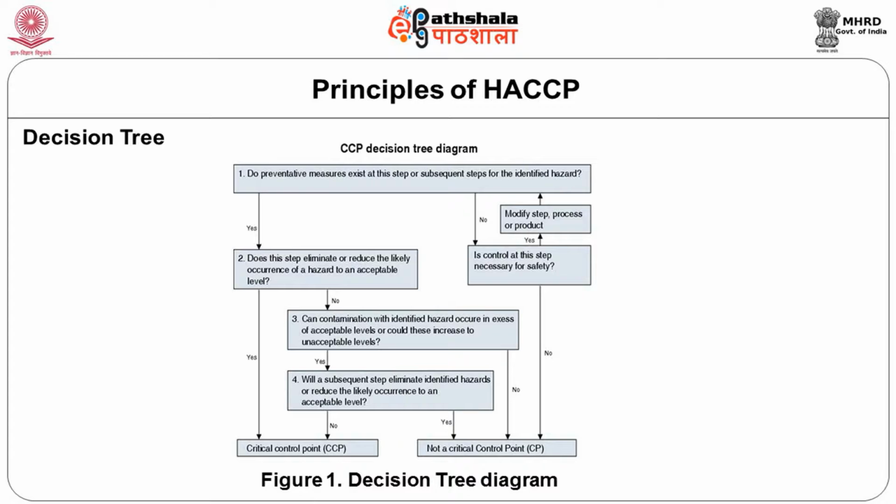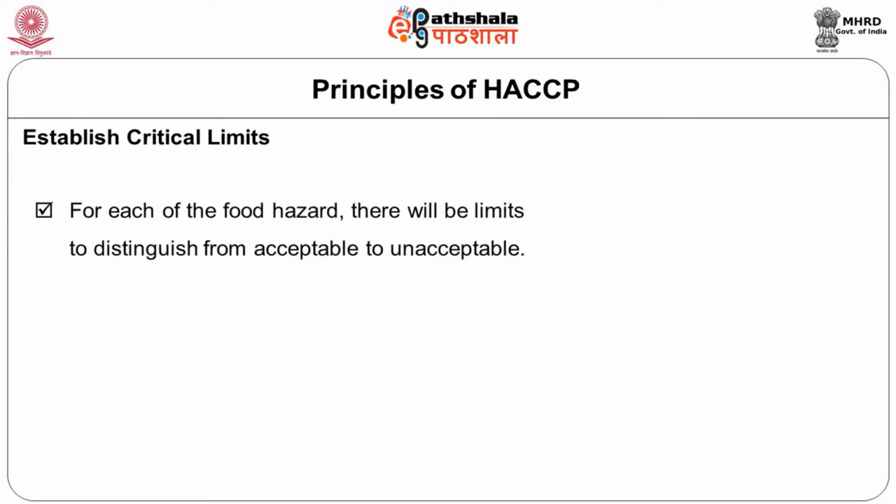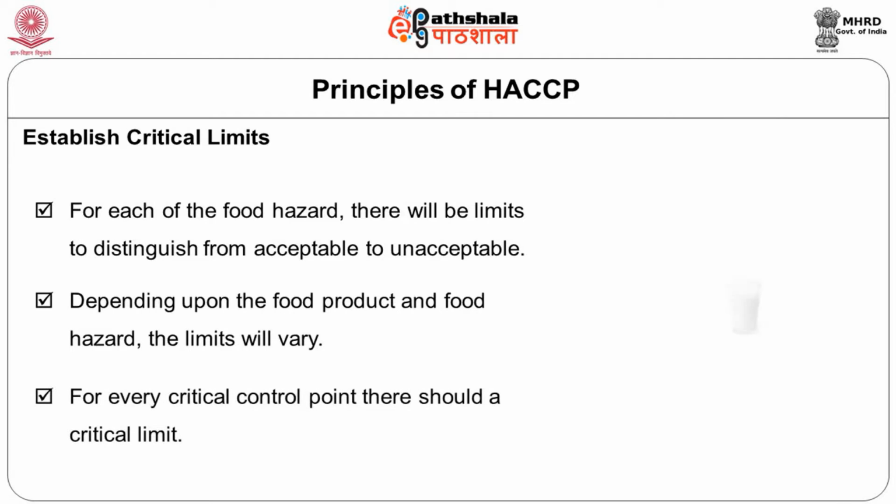So that's how a CCP decision tree, critical control point decision tree, will help you to identify whether you will be able to control a hazard or not, and if not, what is the best method of doing it. It has to be done before you start the process, or within the process you have a method to control the hazards. So once you have identified the hazards, then you establish critical limits. What do you mean by establishing a critical limit?